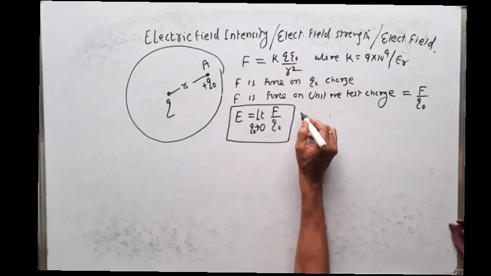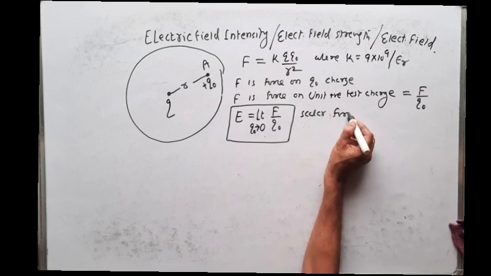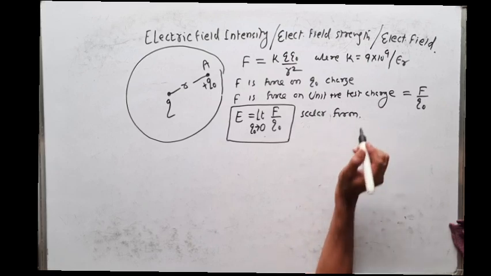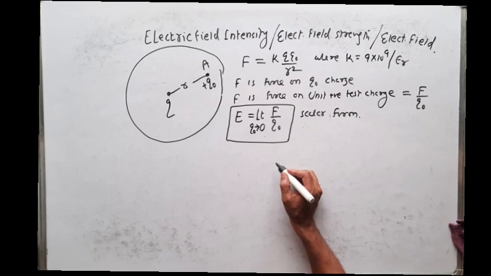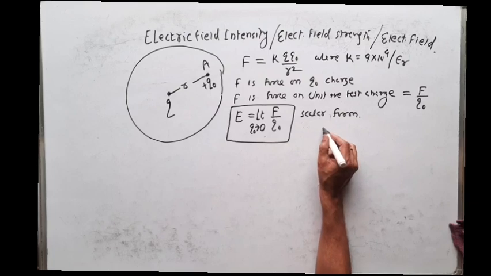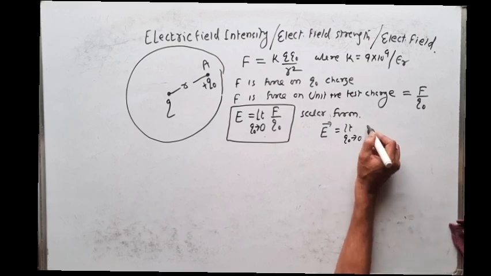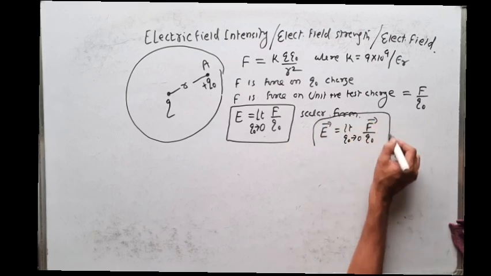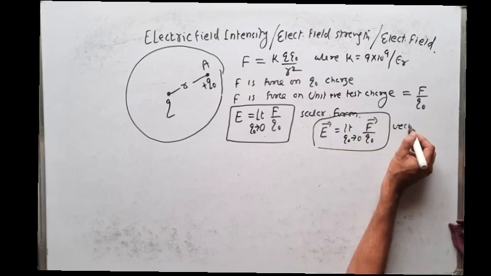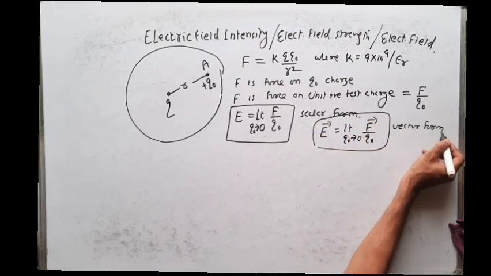So this is in which form? This is in scalar form. But electric field intensity is a vector quantity. So if I write it as a vector quantity, I can write E is equal to limit Q naught tends to 0 of F vector divided by Q naught. So this is in vector form.